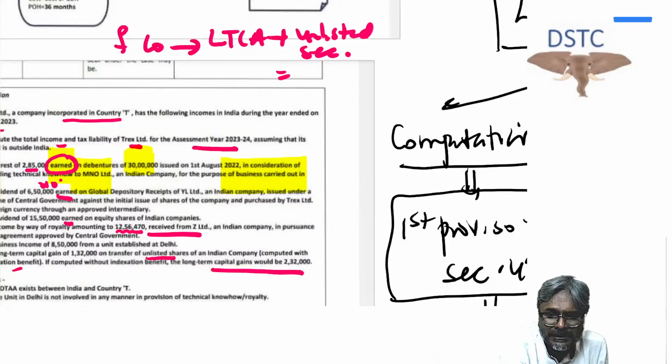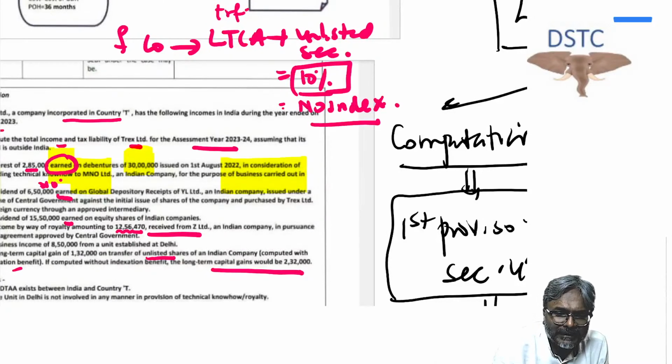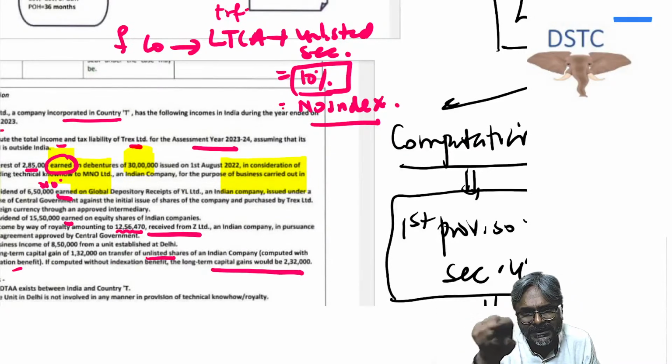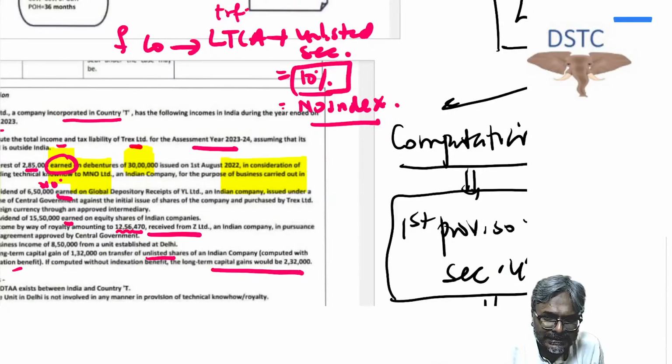Foreign company has transferred LTCA, and that is of an unlisted security. Then we apply 10%. The rate is 10%. Now no indexation benefit is to be given in this regard. So without indexation, just take 10%. That is the rate of tax in this case.